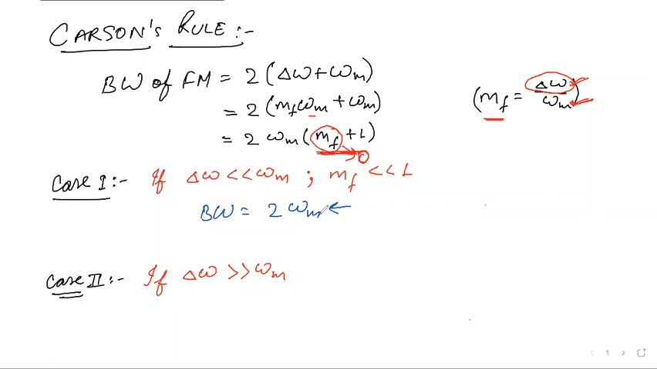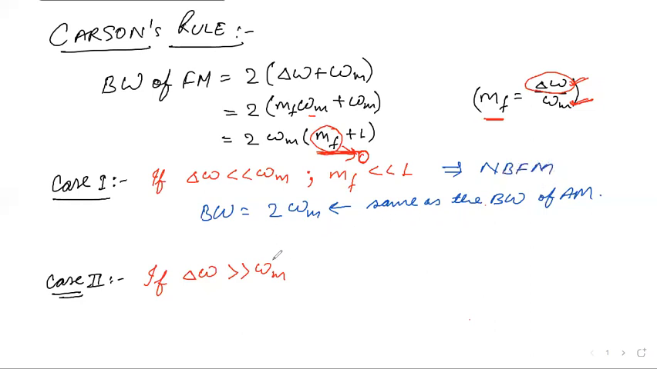So 2 omega m. We already know that this is the bandwidth in amplitude modulation also; we have seen that the bandwidth is 2 omega m. So it is the same as the bandwidth of AM. Here mf is very less than 1, which is the case of narrowband FM.